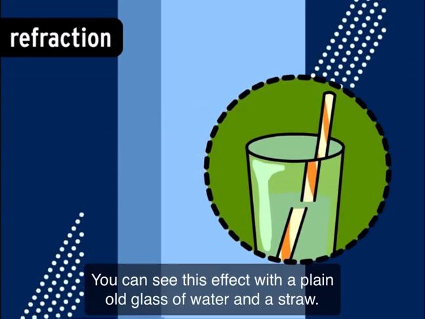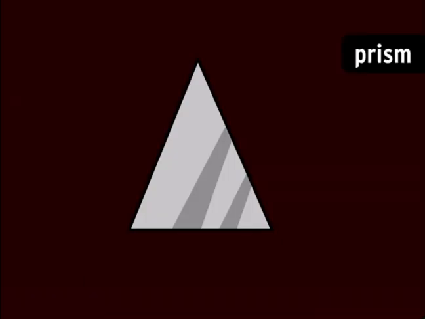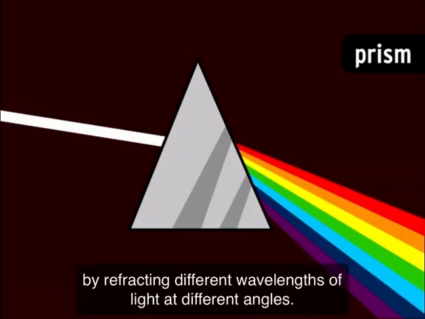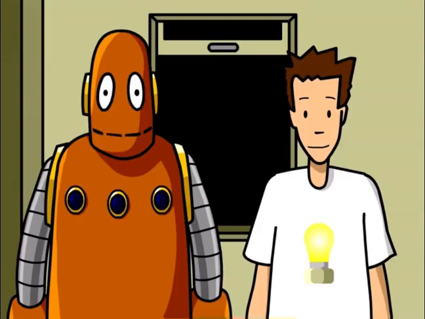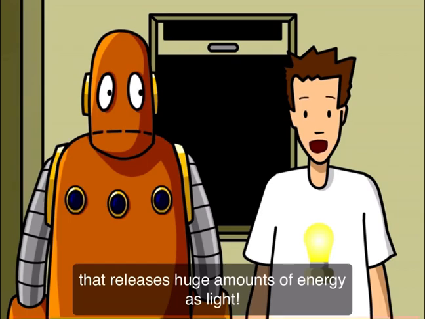You can see this effect with a plain old glass of water and a straw. And that's how a prism works, by refracting different wavelengths of light at different angles. Lightning is an electrical effect that releases huge amounts of energy as light.